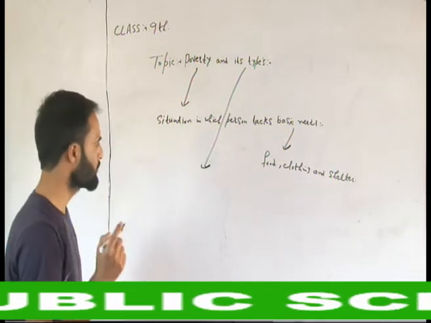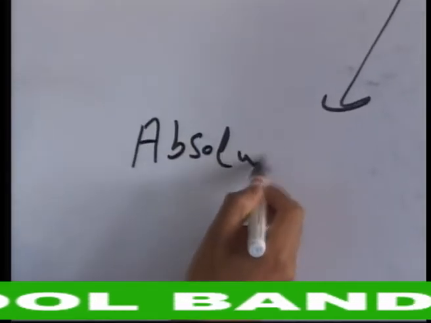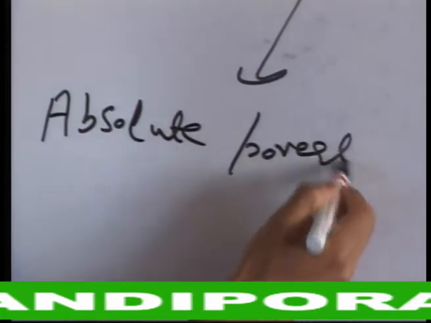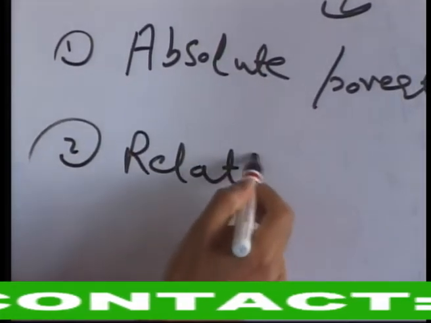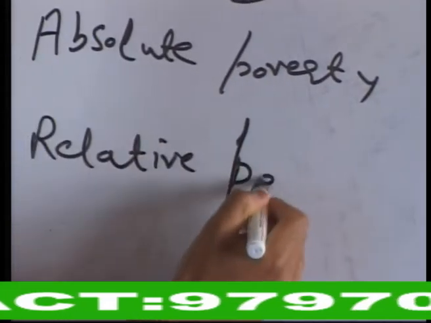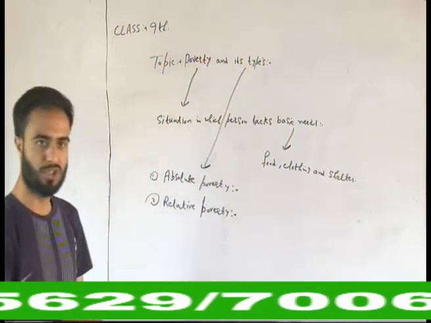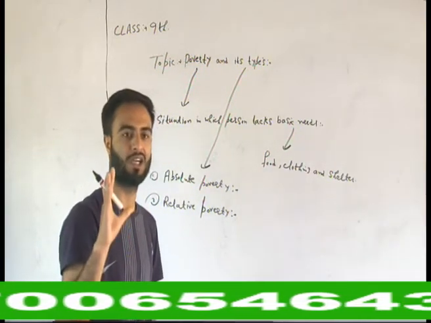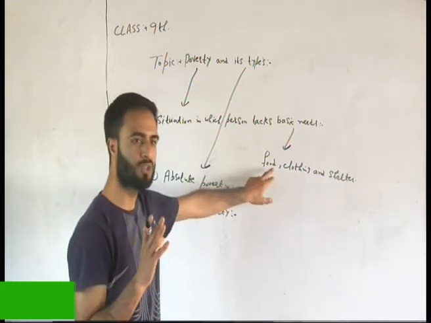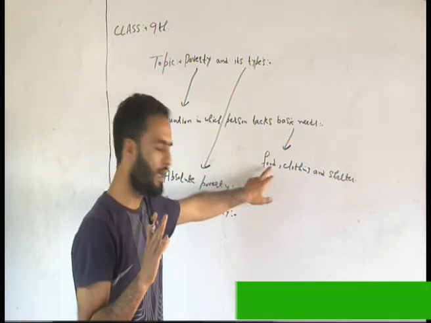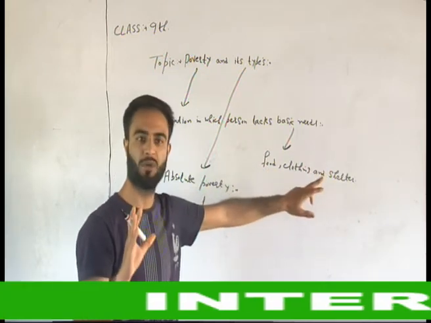The main two types of poverty are absolute poverty and the second one, relative poverty. What does absolute poverty mean? Absolute means poverty at its peak, the highest peak. What does it mean? When a person doesn't fulfill these basic needs. That means when a person doesn't have food to eat, when a person doesn't have clothes to cover his or her body, that person is in absolute poverty.